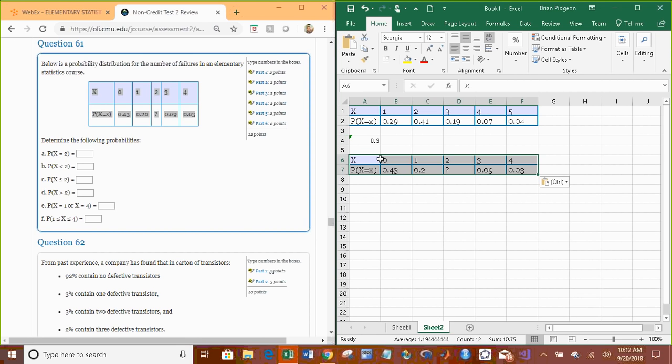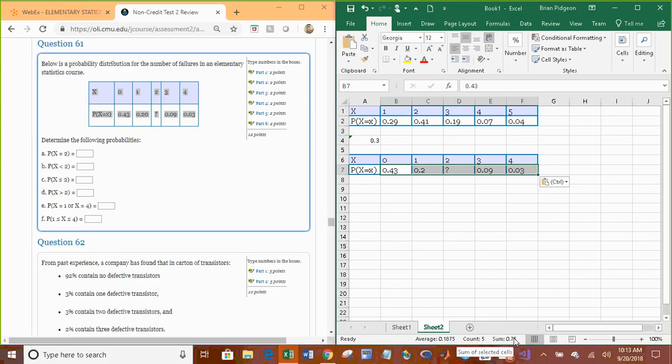Next one. This one's tricky because you have to first figure out what is the missing probability. From what I said before, we know all probabilities add up to 1. So all of these probabilities need to add up to 1. If you highlight this row, we know that the sum right now is 0.75.